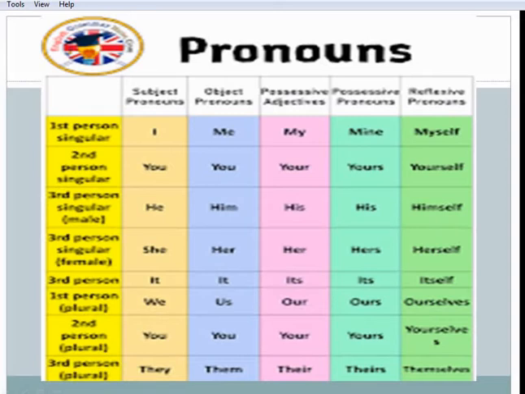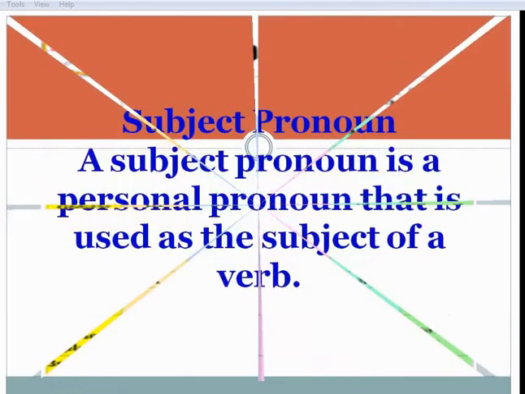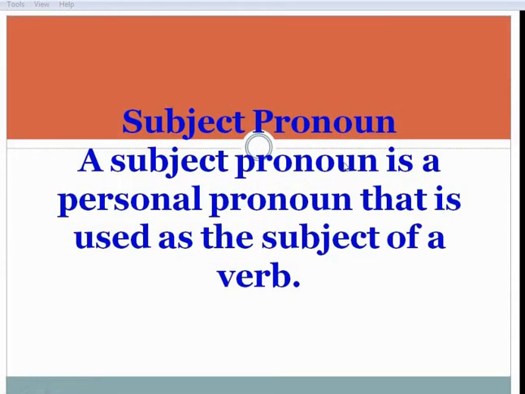So once again, what are the subject pronouns we have? I, you, he, she, it, we, they. A subject pronoun is a personal pronoun that is used as the subject of a verb. In the previous slide we have seen them all together. Now we are seeing them separately.